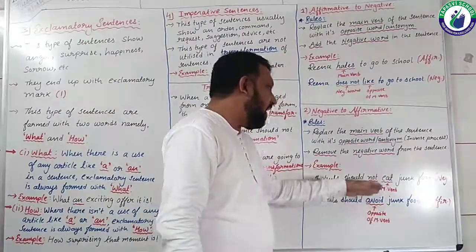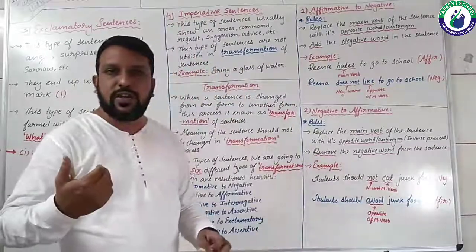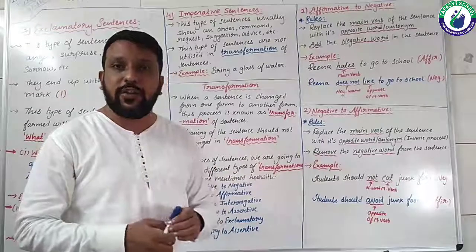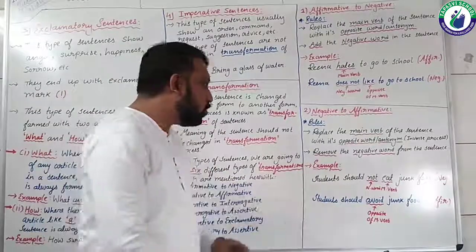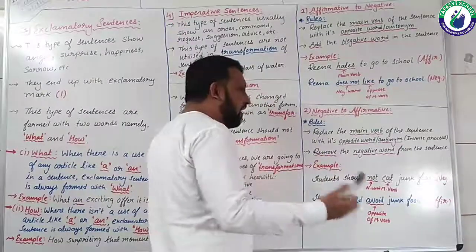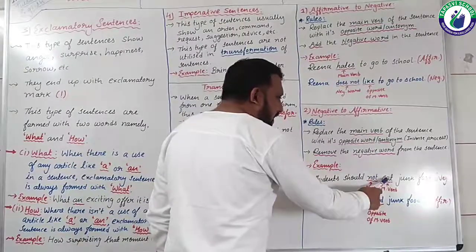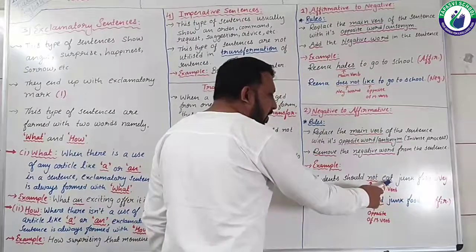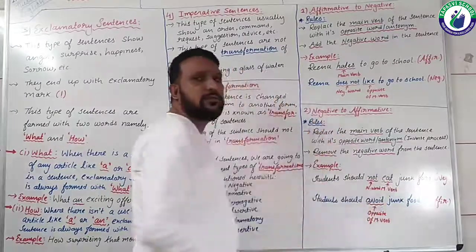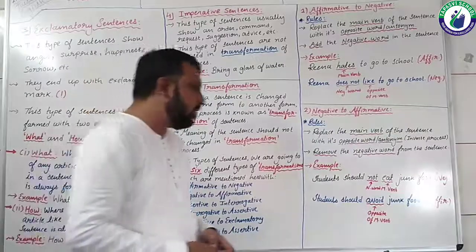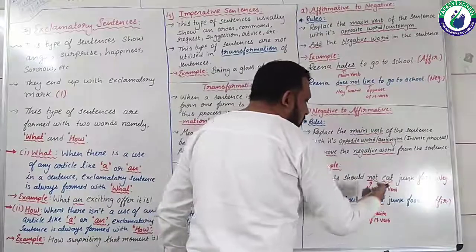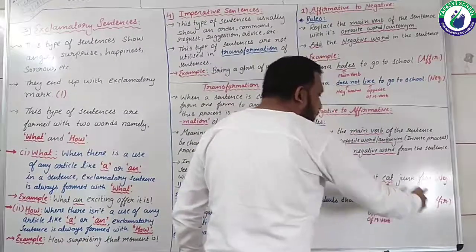Then you need to write a contradictory word, an opposite word, or an antonym of it. So "students should" would remain as it is because you don't need to make any change. "Not" would be removed, and the main verb of the negative sentence gets its opposite, "avoid". I have written, right? Junk food. So here is your sentence ready: students should avoid junk food.